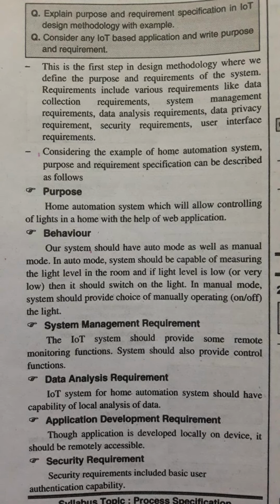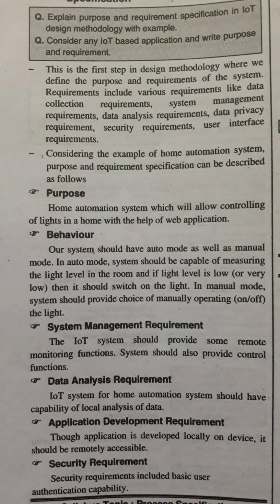So considering the example of home automation system, purpose and requirement specification can be described as follows. Purpose: a home automation system which will allow controlling of lights in a home with the help of a web application. Behavior: our system should have auto mode as well as manual mode.